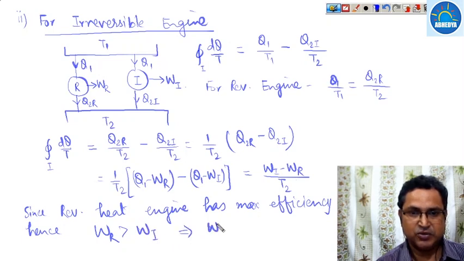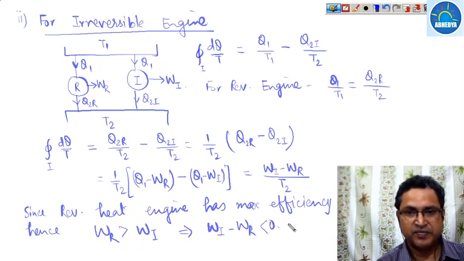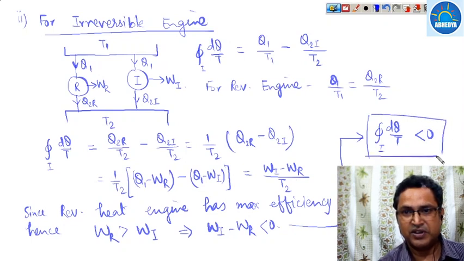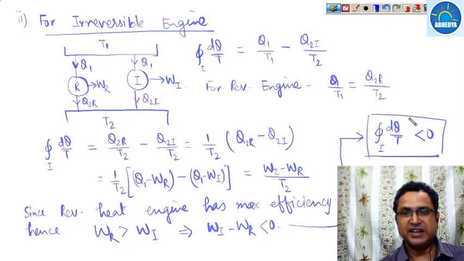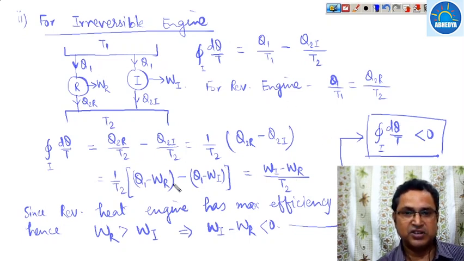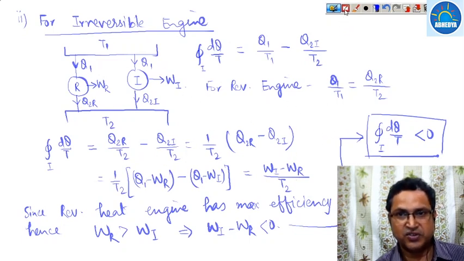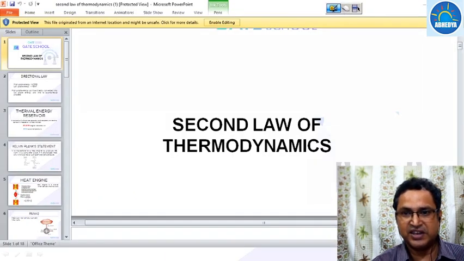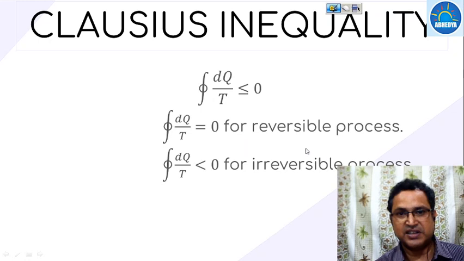So this shows that WI minus WR will be negative. So the cyclic integration of dQ upon T for an irreversible engine will be less than 0. For any irreversible engine, the cyclic integration of dQ upon T will be less than 0, while for a reversible engine it will be equal to 0. This is a very important result, which is your Clausius inequality.